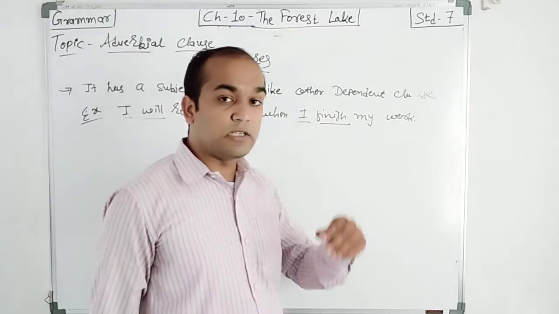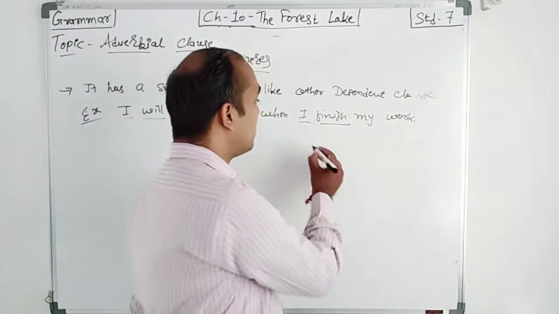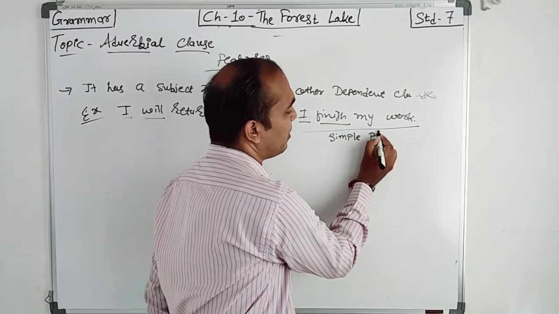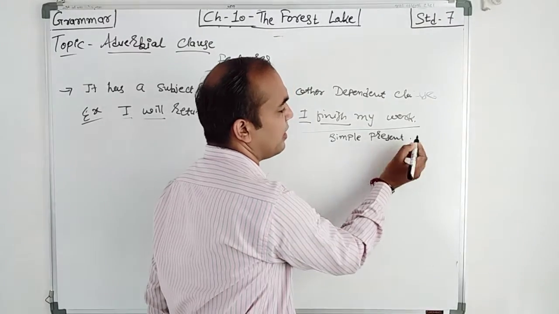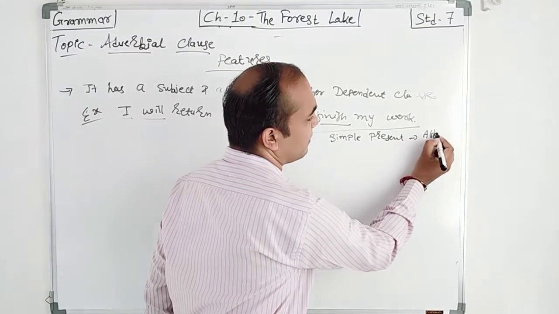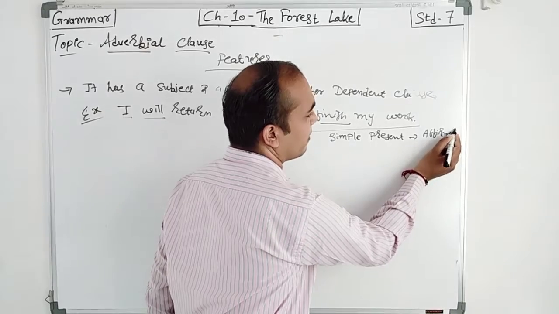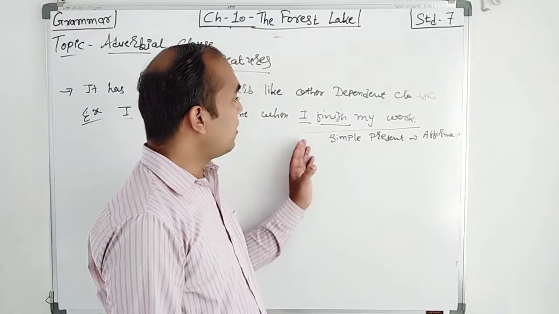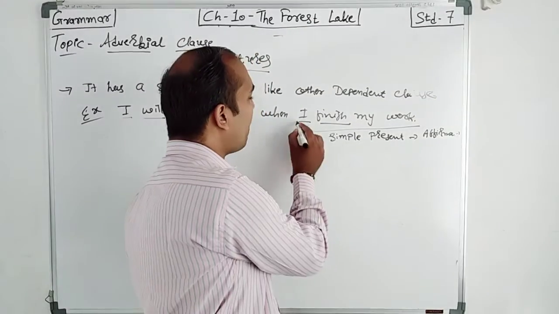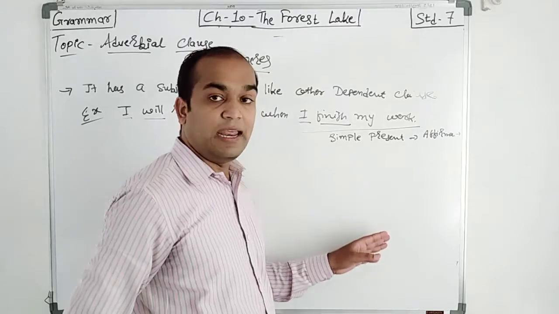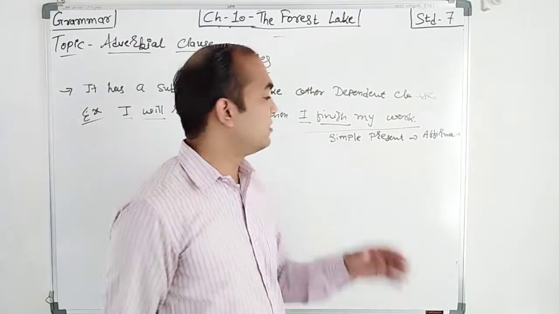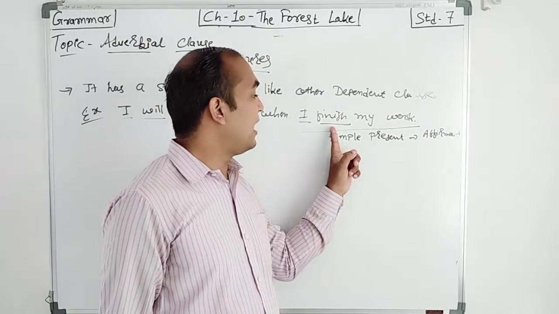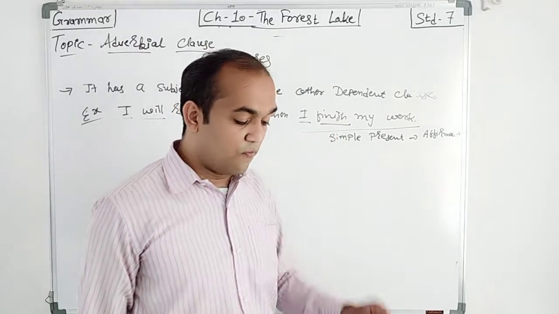How can you say that finish is a finite verb? So students, this sentence is in simple present and in affirmative form. We all know that in affirmative form, after the subject the main verb arrives directly. So I is the subject and finish is the finite verb.